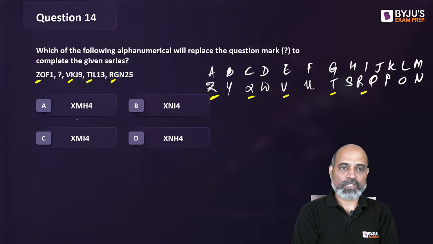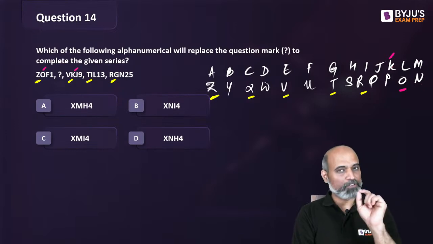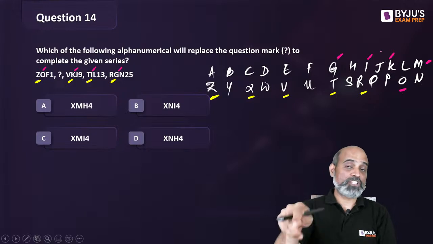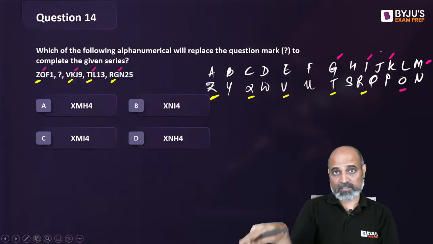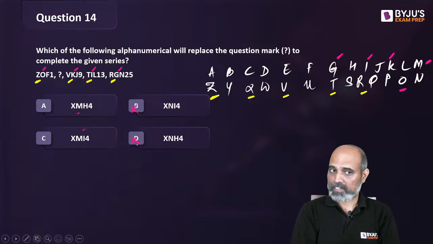Okay, now let's look at the second letters. O is there. Then something is a miss. Then we have K. So if I take O N K, that can also make sense. If I take O M K, that will make more sense, right? Let's see. Then we have I, and then we have G. So of course there is a gap of single letter, so it should be O M K I G in the reverse order. So this should be M. We are pretty sure B and D can't be the answer.